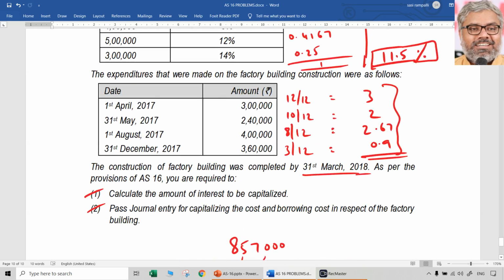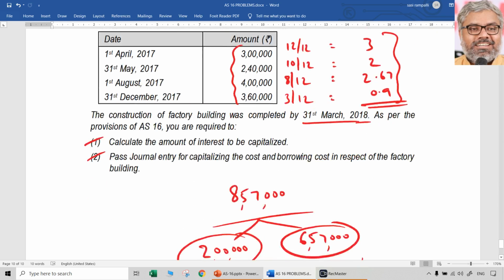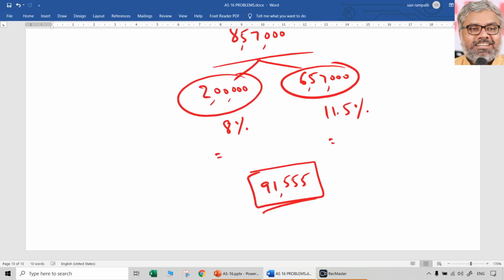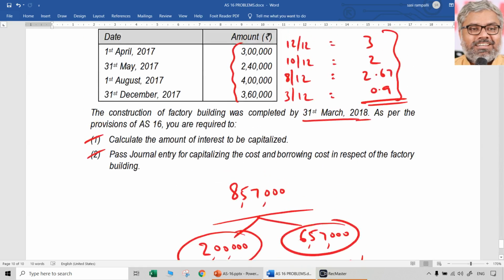Then what entry will pass? Entry will pass according to actual cost. Whatever the actual cost: 3 lakhs, 240, 4 lakhs, 360. Total cost is 13 lakhs. So finally, what entry will pass? Whatever the asset account is. Which asset is it? Building.